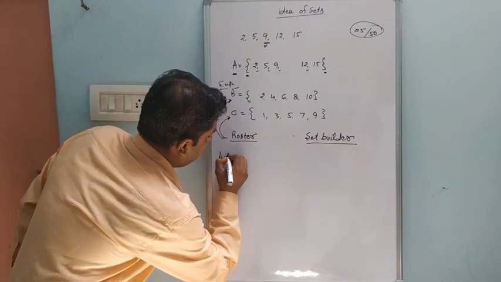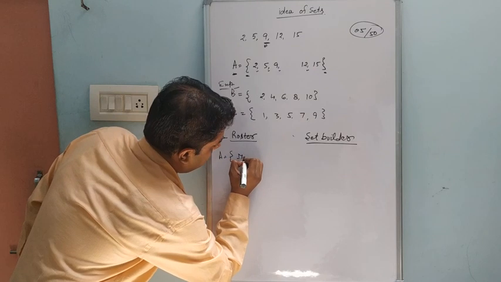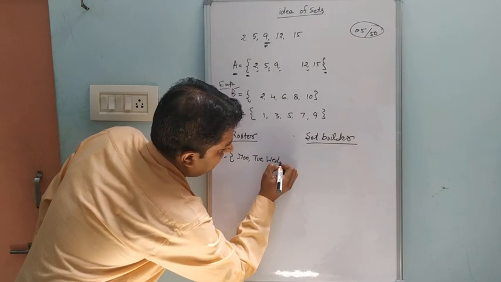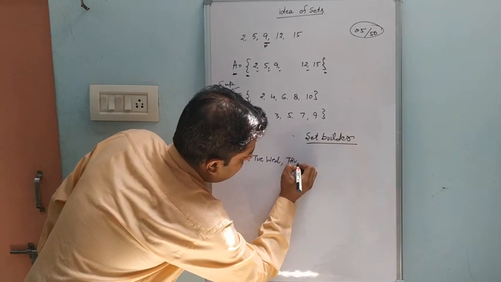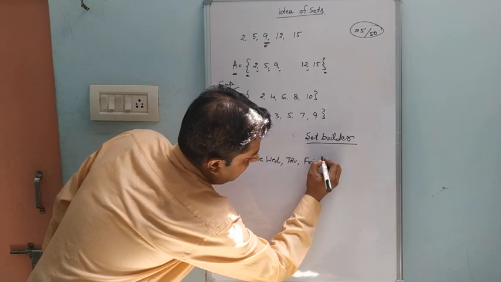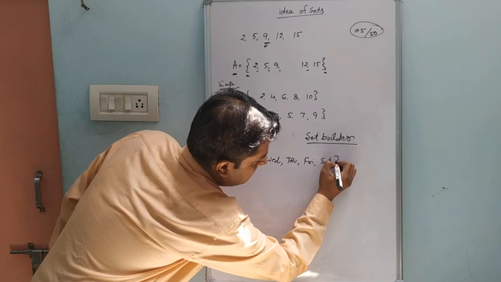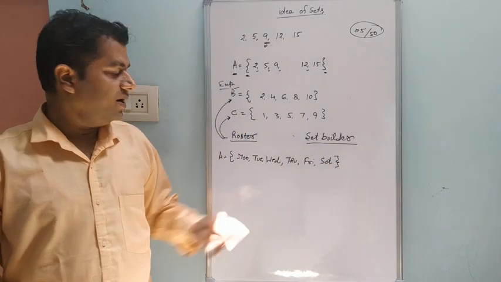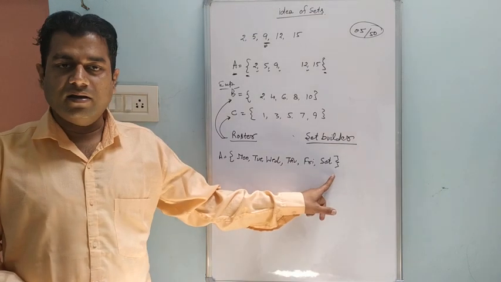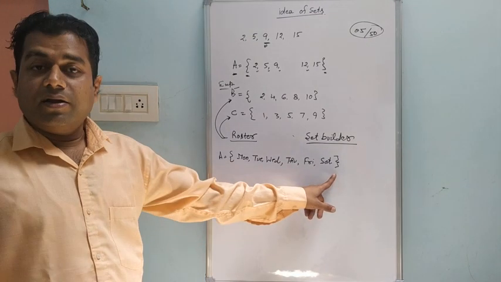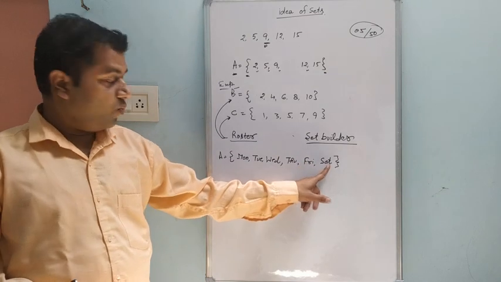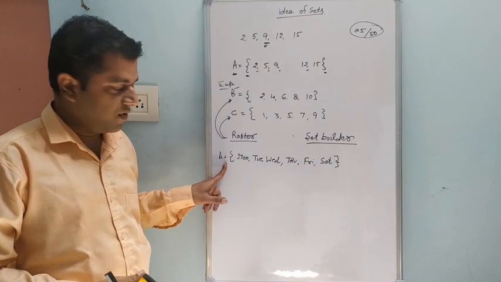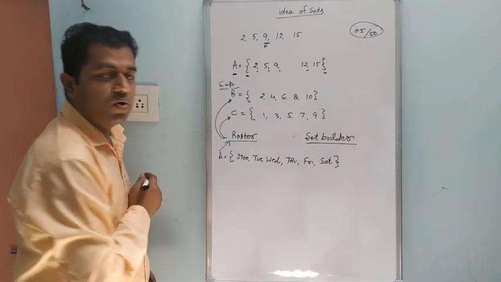Set A is Monday, Tuesday, Wednesday, Thursday, Friday, Saturday. These are the working days, Monday to Saturday. We are not counting Sunday. So Monday to Saturday, we are talking about the distinct days. Here we are defining set A. So this is called the roster form.